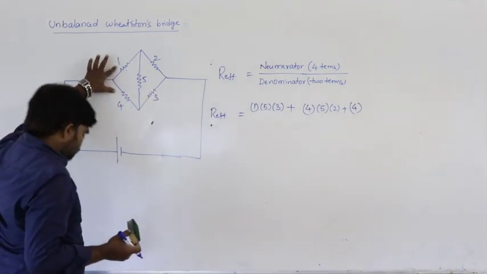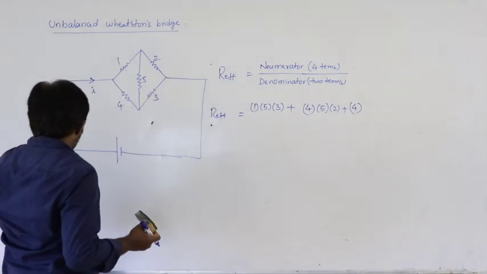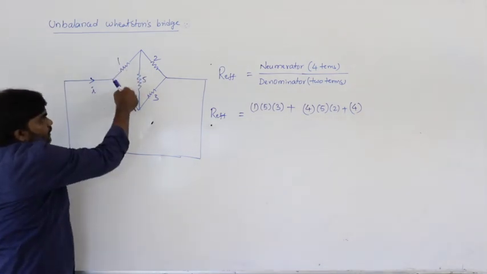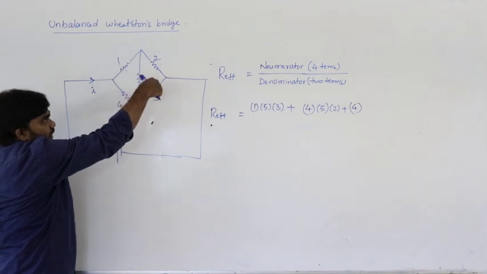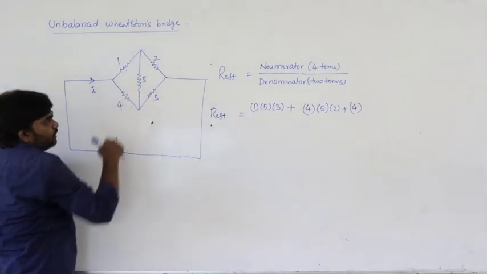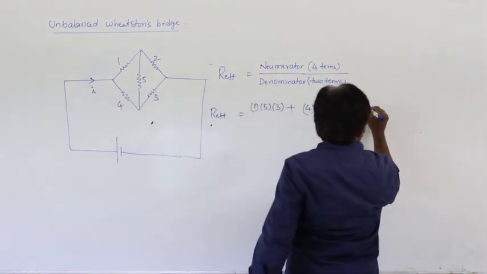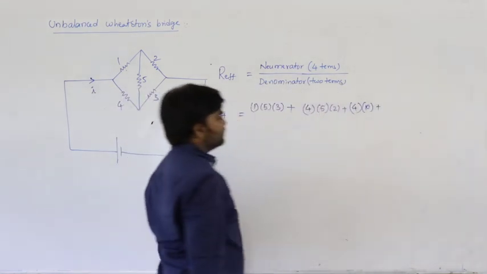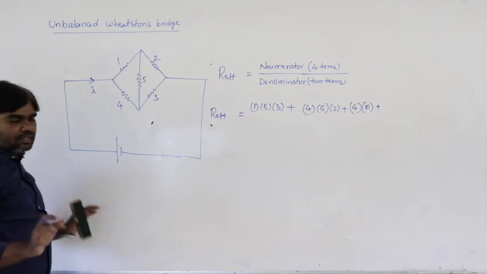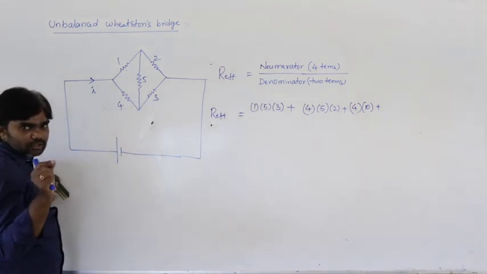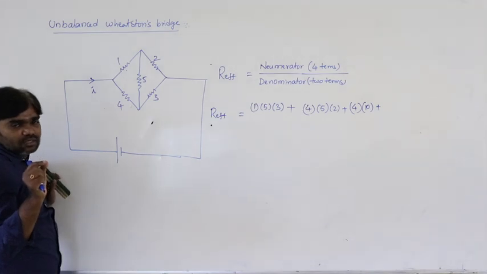Multiply these 2. Next add the remaining 3. Multiply these 2, 1 into 4, and add the remaining 3. 5 plus 2 plus 3, that is 10. Multiplication of these 2 plus. Listen carefully. 4 terms in the numerator, denominator 2 terms. It is a simple trick to calculate effective resistance.